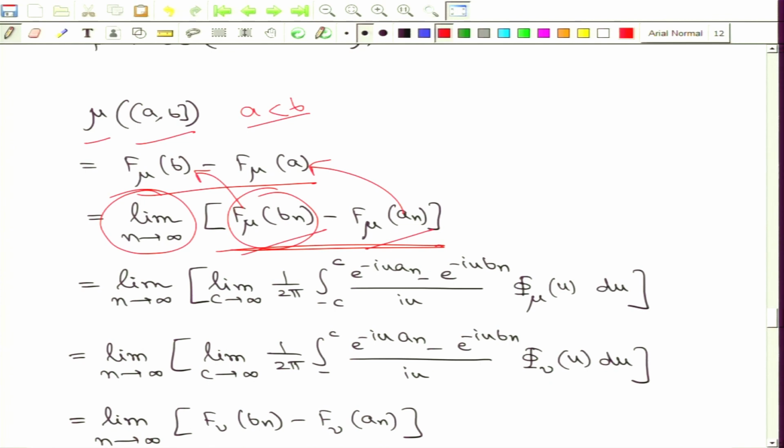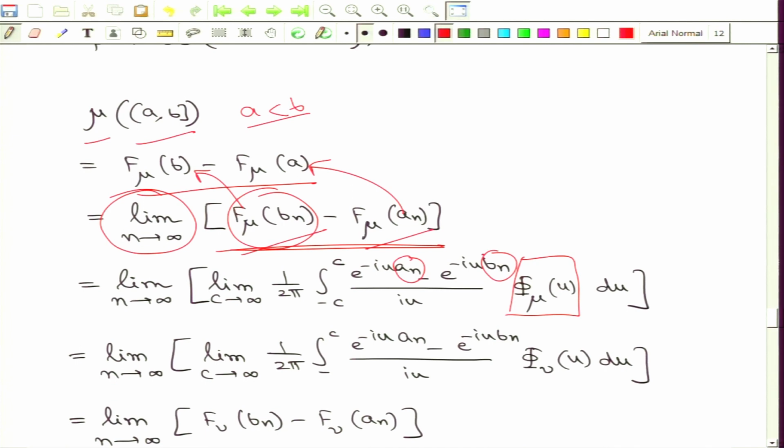But here at An as well as Bn, the distribution functions are continuous by construction, and therefore here we can appeal to the inversion formula, and here I just simply bring in the underlying characteristic function corresponding to the measure mu, but here I have to use these points An and Bn. So, please be careful with this step.